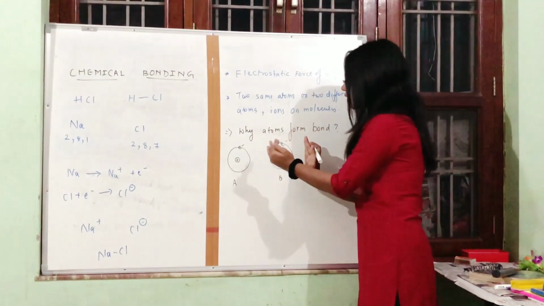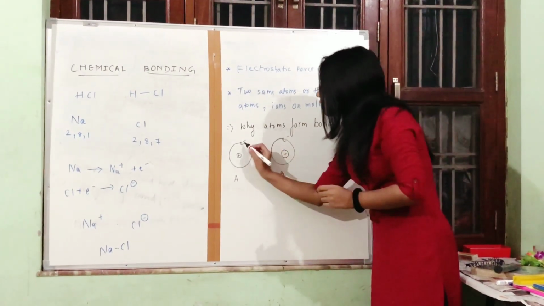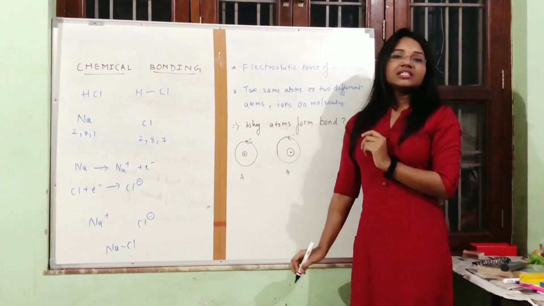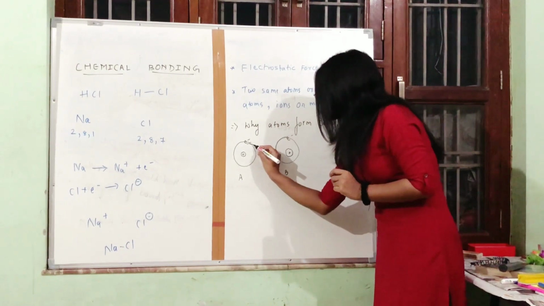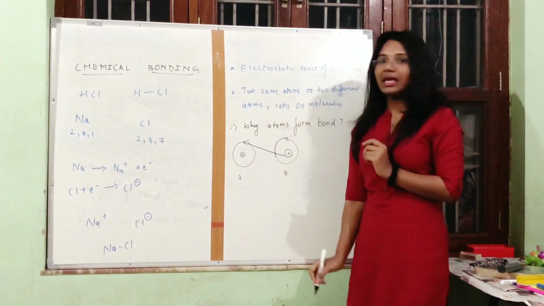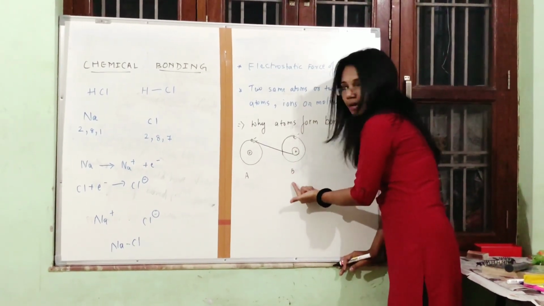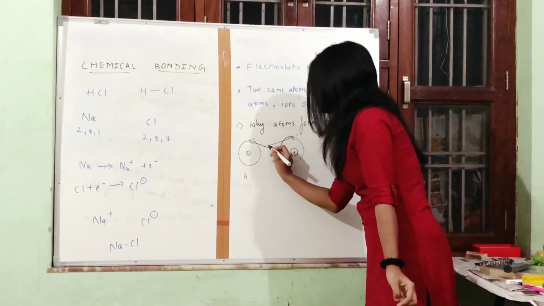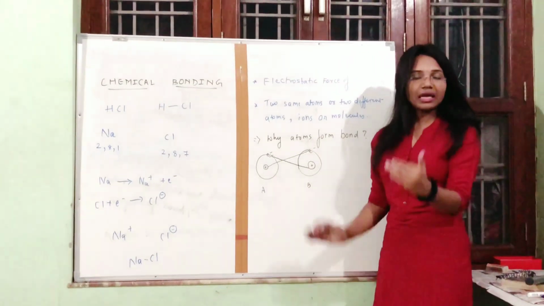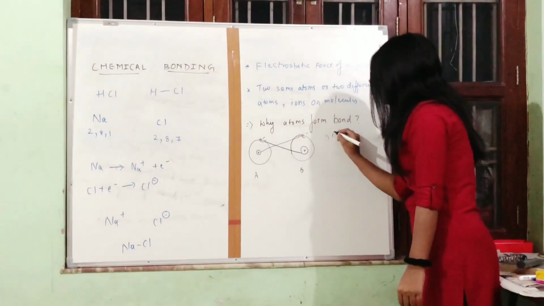But when they come closer, what will happen? The negatively charged electron will be attracted to the nucleus of atom B, and the electron of atom B will be attracted to the nucleus of atom A. So this is what?